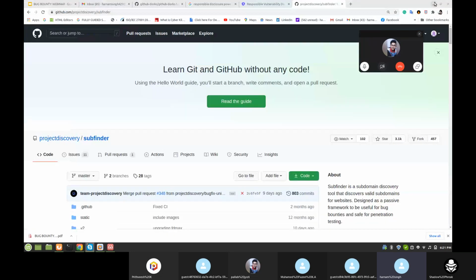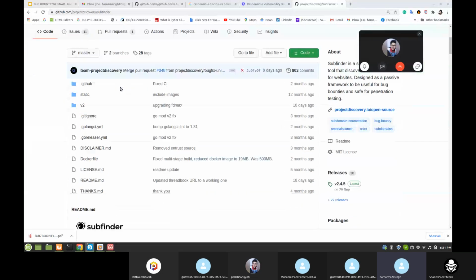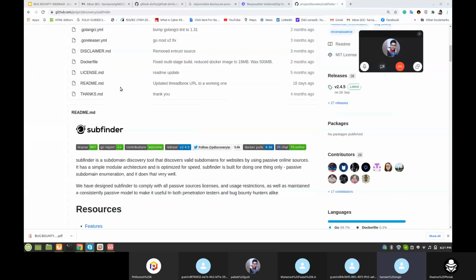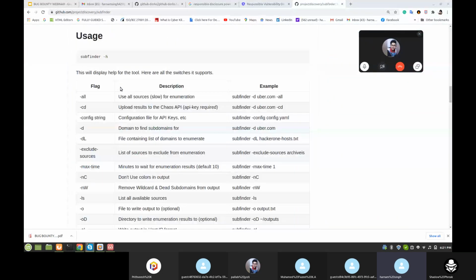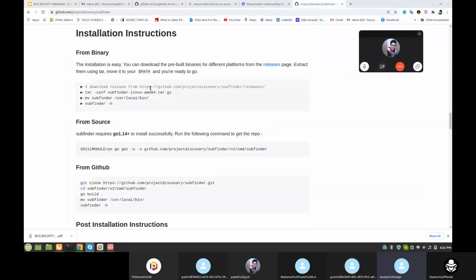And how to install this tool? Here is the process. First download this, then untar, like unzip this file, move to the bin location, then it's installed. I already installed it, so I will not install it again.